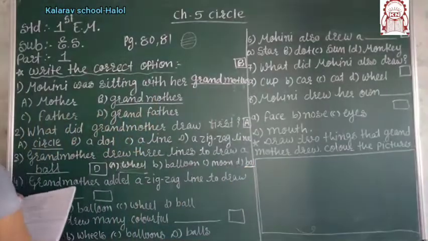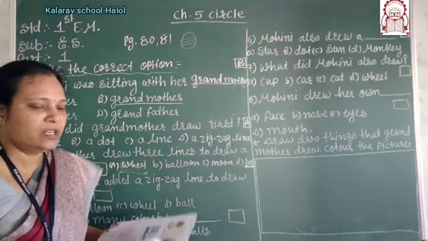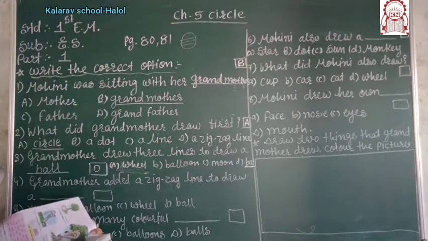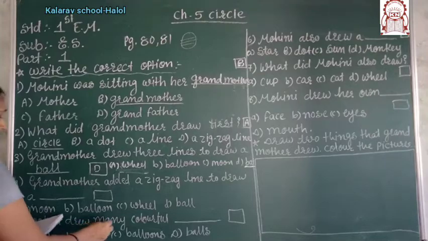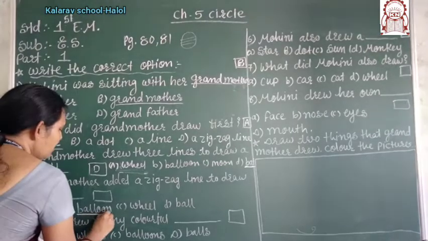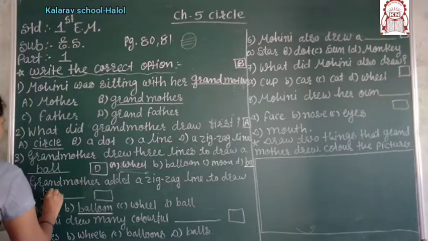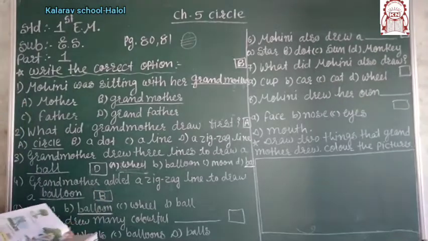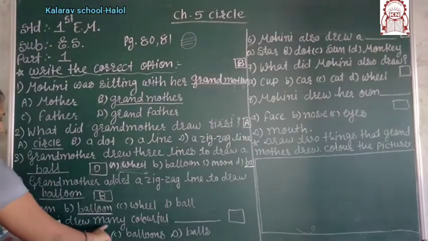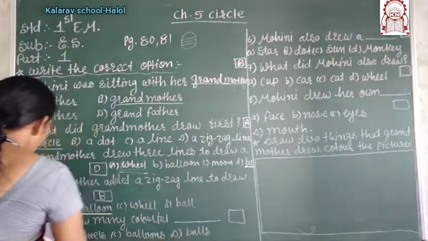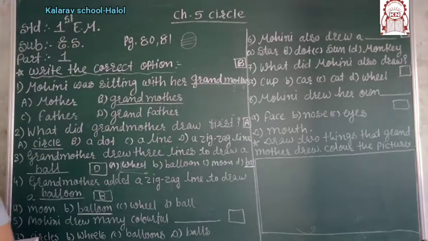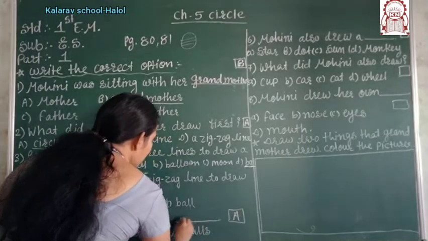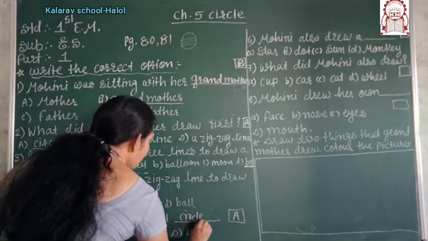Okay. Now grandmother added a zigzag line to draw a blank. Why did the grandmother draw the zigzag line on the circle? The grandmother drew the zigzag line for making the balloons, right? So here you have to write the balloon, and in the box you have to write the B option, right? Mohini drew many colorful circles. Now you have to write here the circle. In the filling of the blanks you have to write the circles.